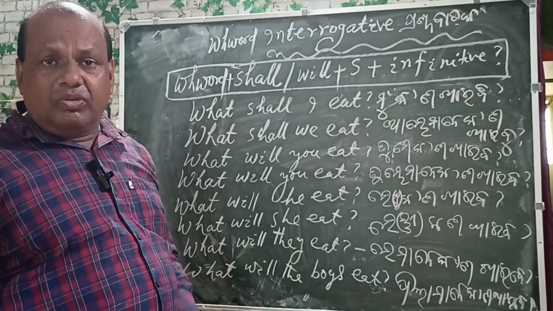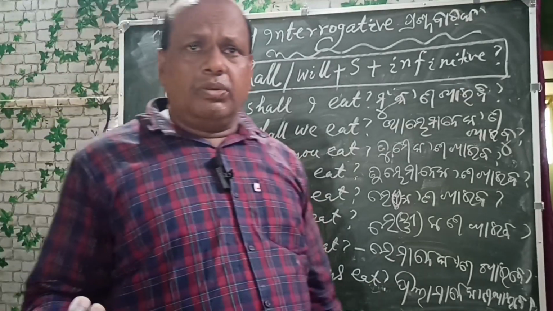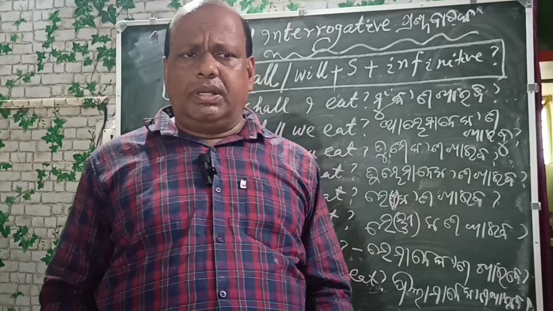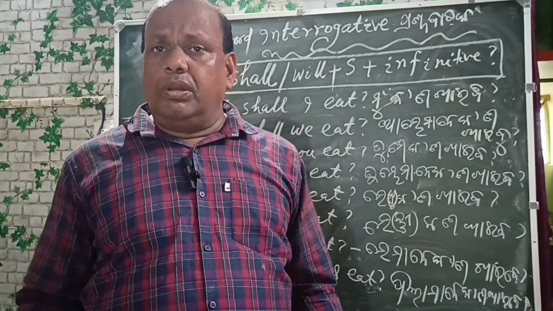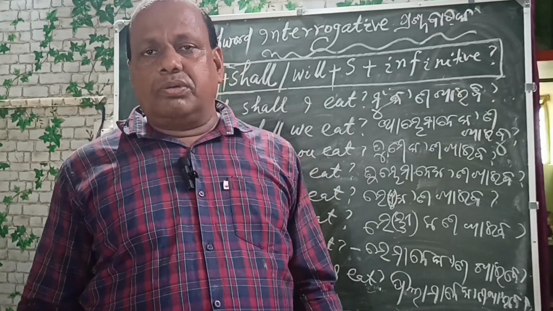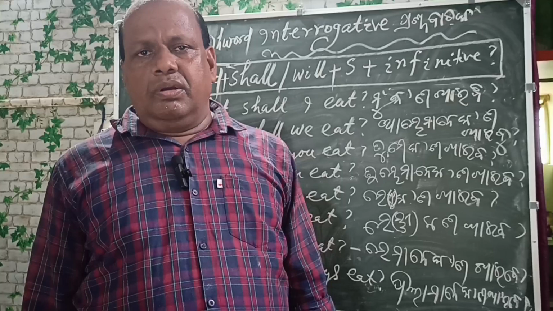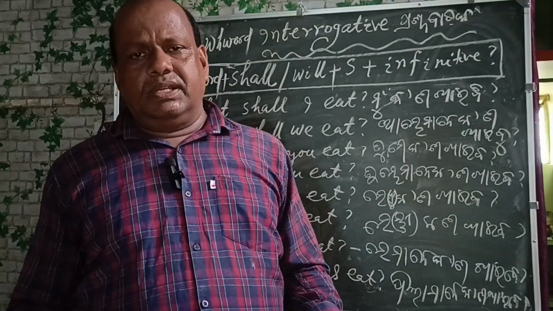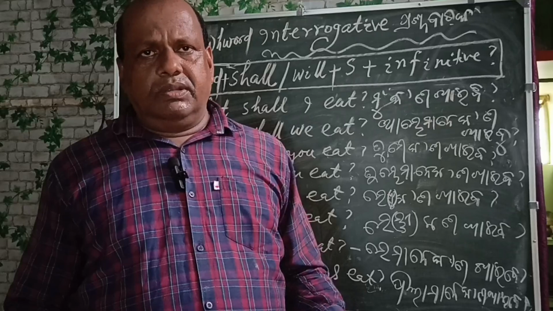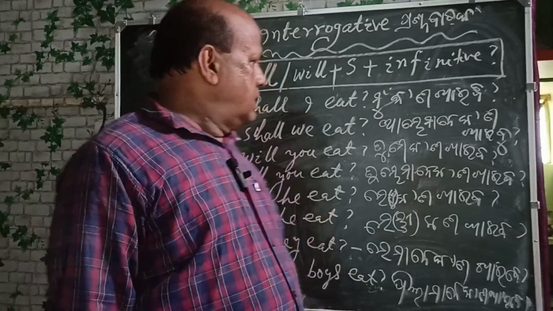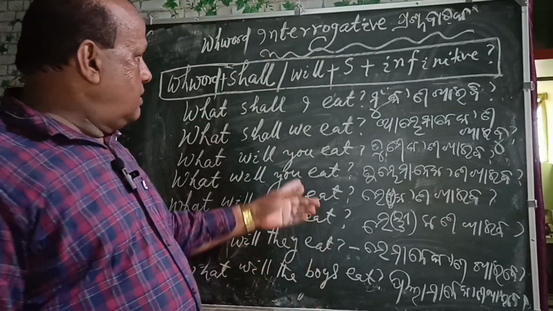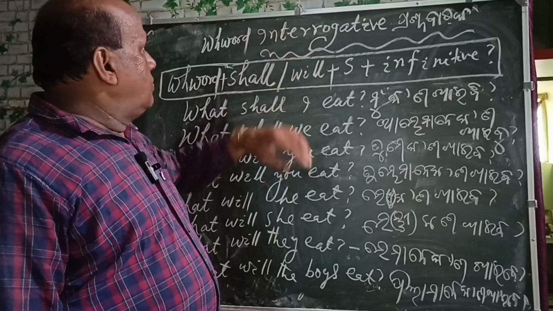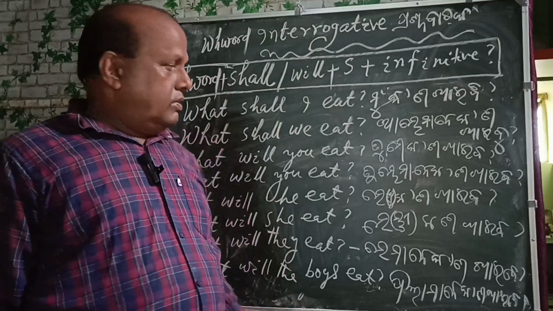What shall I eat? What shall we eat? What will you eat? What will she eat? What will they eat? What will Ram eat? And this is the pattern, and I have written the wh-word interrogative frame of the tense.